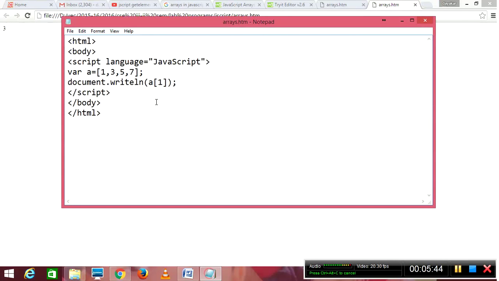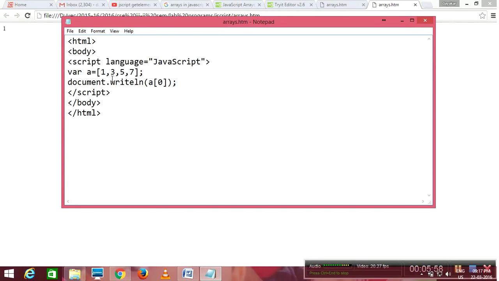Suppose I want to access the first element, I need to change this array index to 0. We'll save it, and what I got at the 0th index is the number 1. The 0th index value is 1. So like this I can access an array value. I think everyone will get a clear idea of how to define an array.